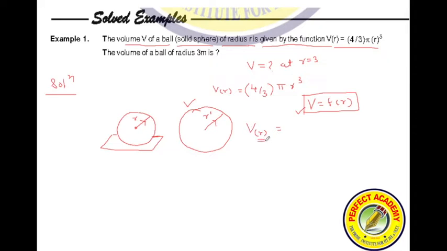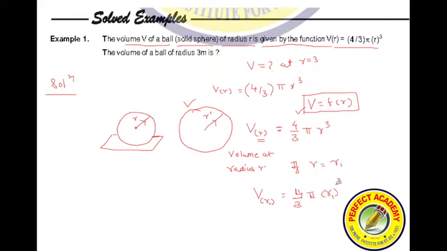This is not V into r. This is volume at radius r. Volume at radius r is equal to 4 by 3 pi r cube. That means if r is equal to r1, you can say volume at radius r1 is equal to 4 by 3 pi r1 cube.